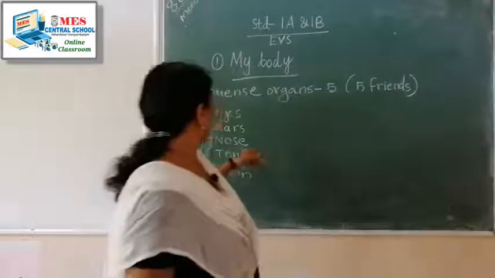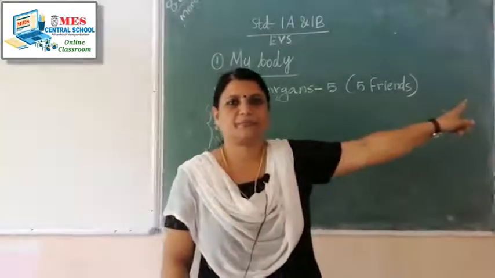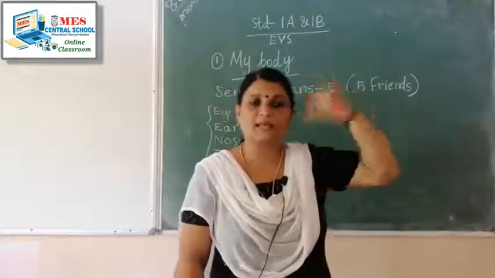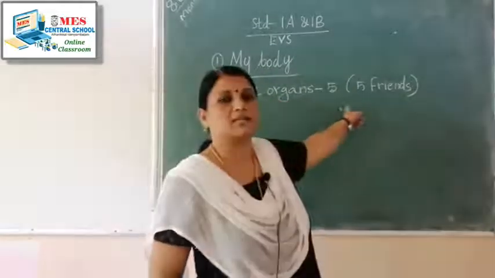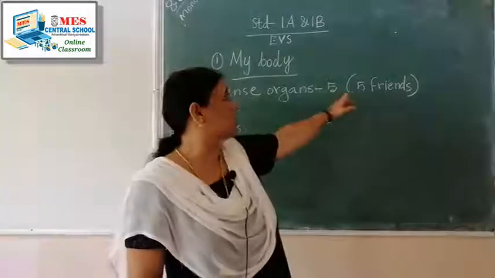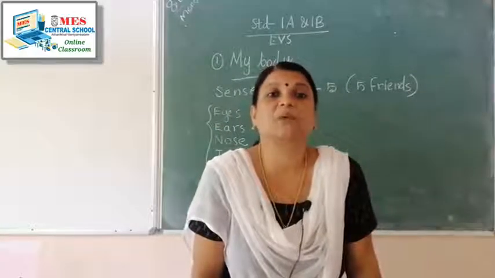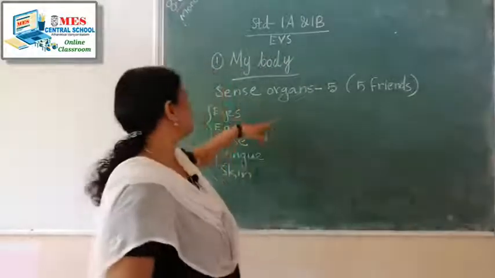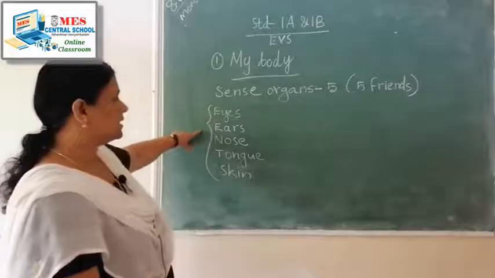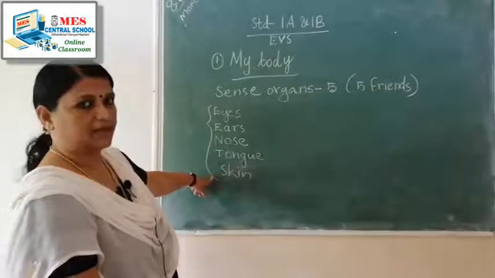And now we have 5 sense organs. Except these external body parts, we have 5 sense organs. These sense organs are also called 5 friends. We have 5 friends in our body, that is the sense organs. Sense organs are eyes, ears, nose, tongue and skin.